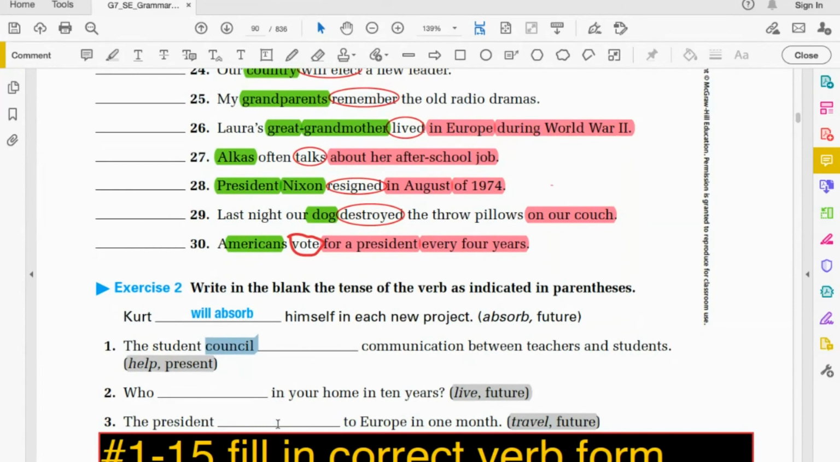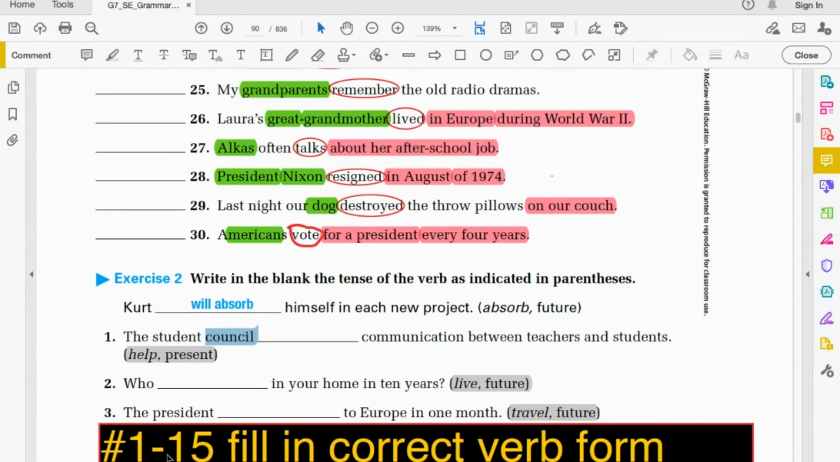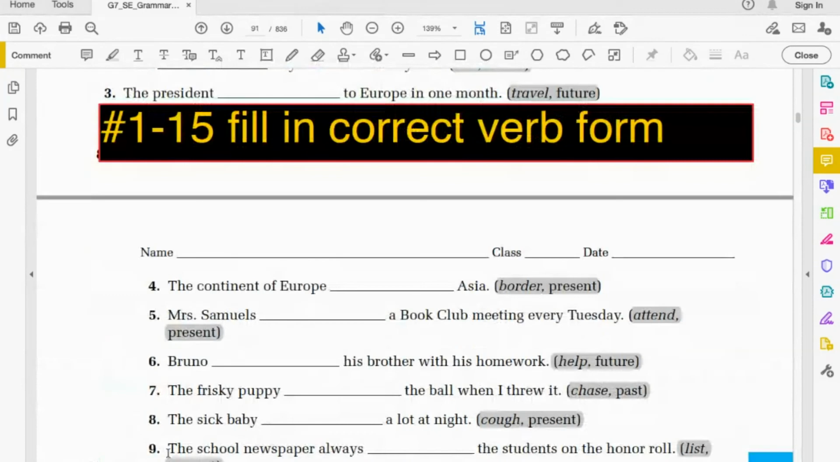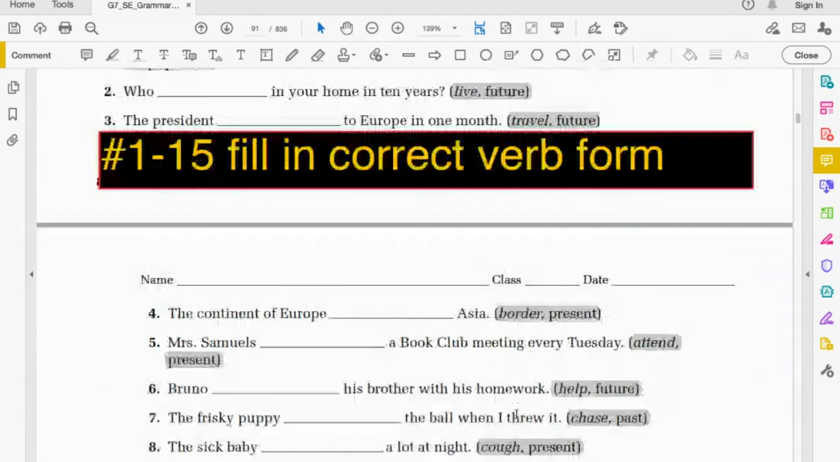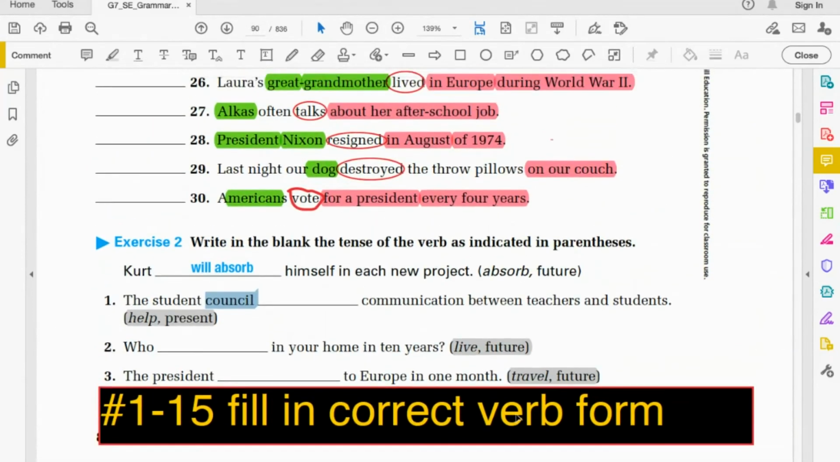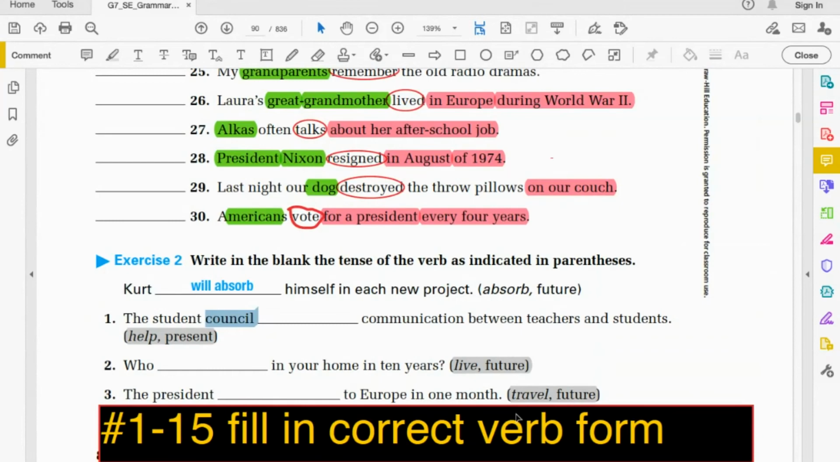You are going to continue. We've done number 1 and 2. You're going to continue through number 15. You may care to go to the next page and put a line after number 15 so you stop. I've highlighted here just to help you be reminded that these are the words and the tense that you're supposed to use for these sentences. Your assignment for tomorrow is to complete numbers 1 through 15. Fill in the correct verb form on the blank.